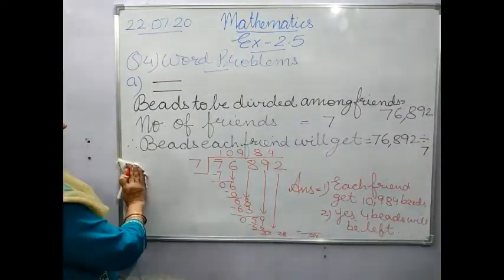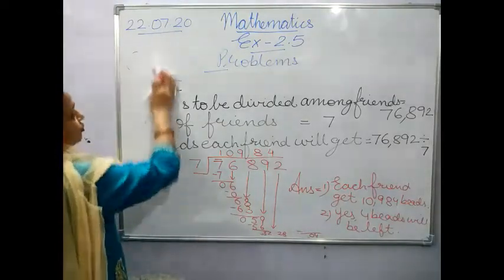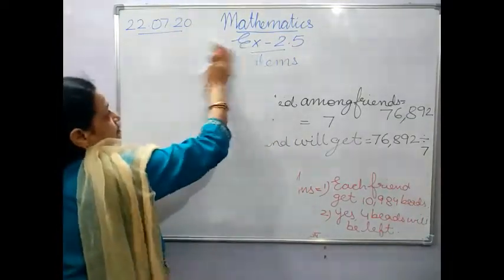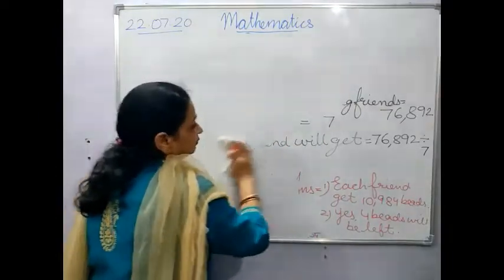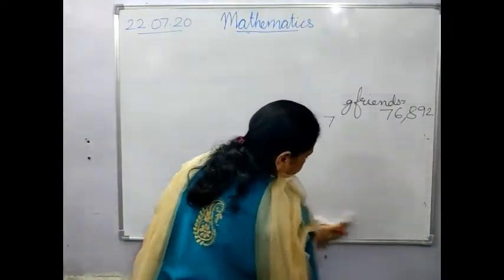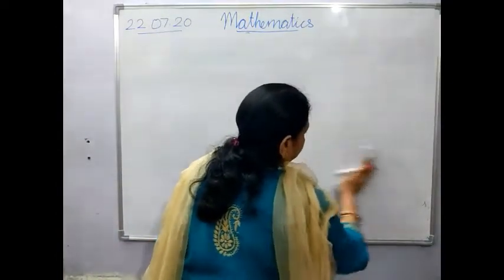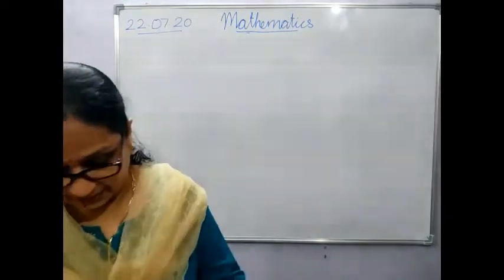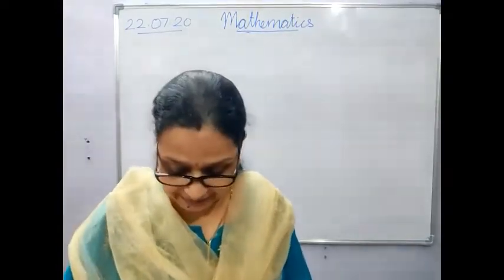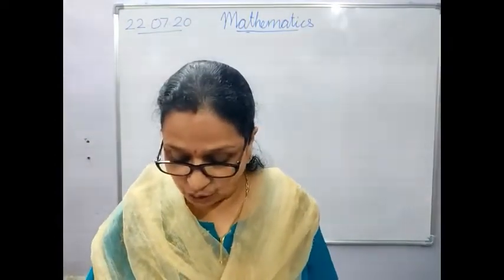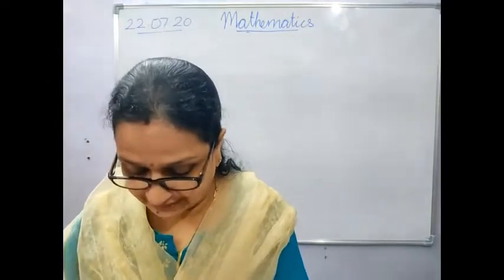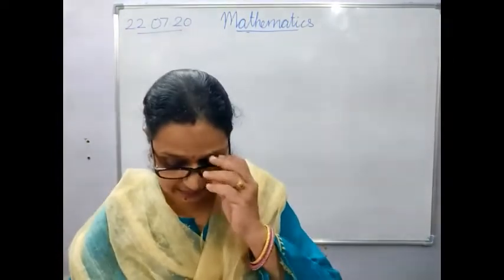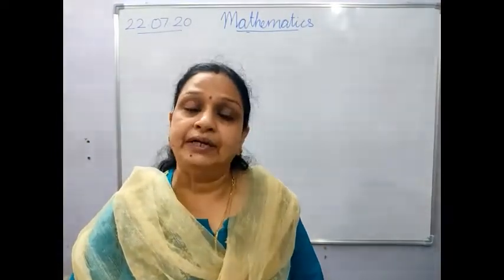Now we move on to the next. I am rubbing this whole sum till here so that I can show the proper subtraction over there. Okay? So we will be doing sum number B. There are 52,098 apples to be packed in 16 boxes. How many apples will be there in each box and how many apples will be left over?